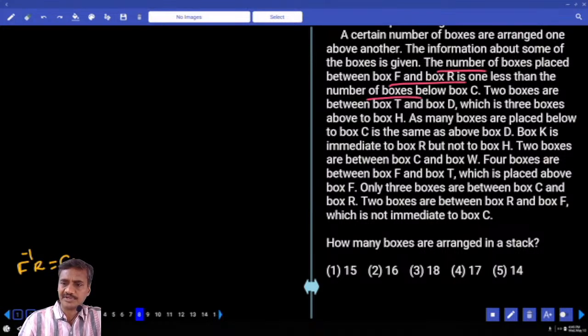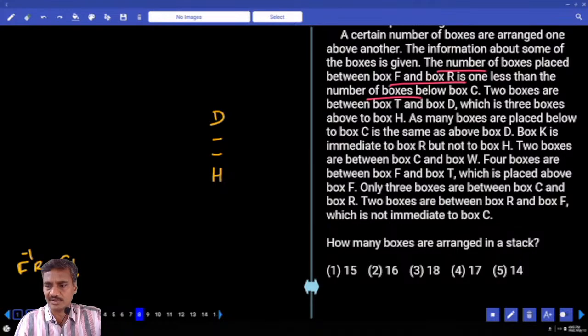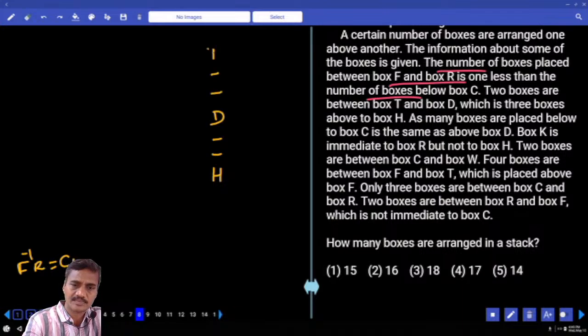two boxes are between T and D, D which is 3 boxes above H, isn't it? Now, two boxes are in between T and D, which is 3 boxes above H. If H is here, now let us start with this H. Where should this D be? D must be here. D is 3 boxes above H, 1, 2, 3, and there are two boxes between T and D, 1, 2, so T will be here.